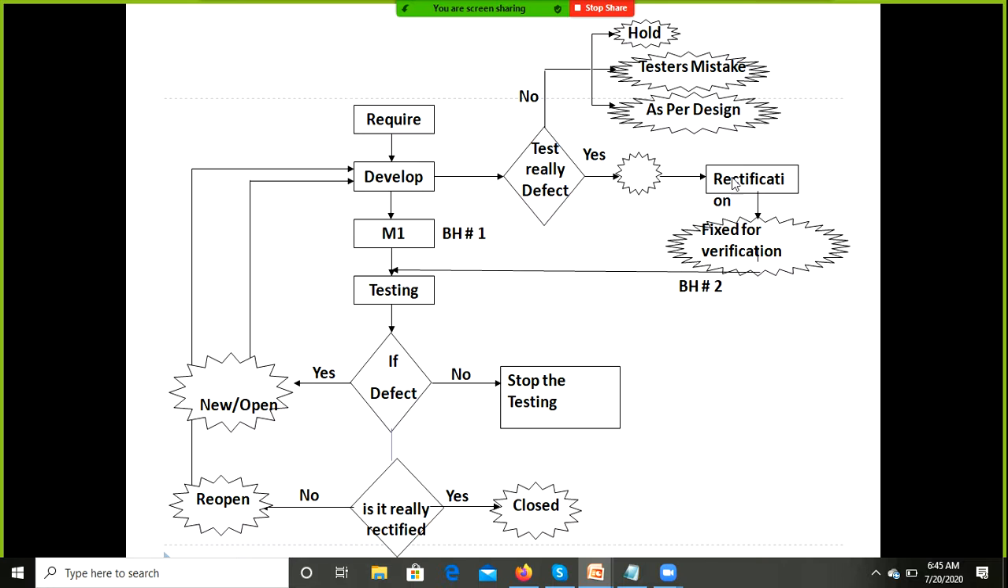If the developers accept the defect, they will set the status as rectified or fixed for verification. Otherwise, they will set the status as hold, tester's mistake, or as per the design. Again, we receive the same build from the development department. If the defect is really rectified, the status is set as closed. Otherwise, set the status as reopen and send it to the development department for rectification. This process continues till the end of the project.